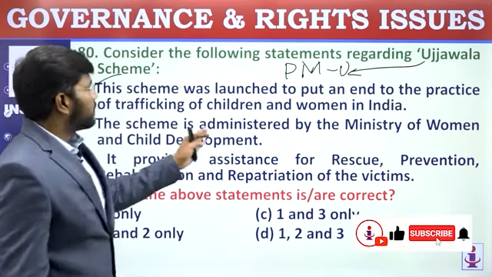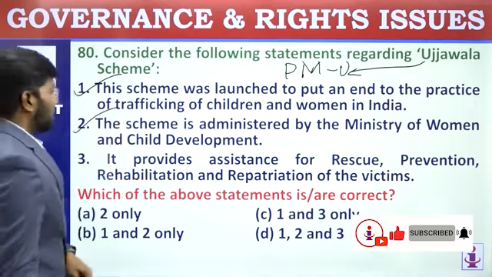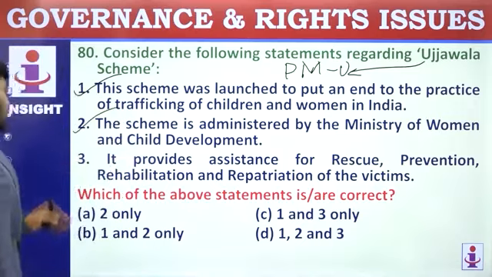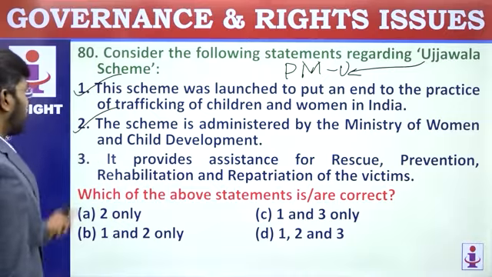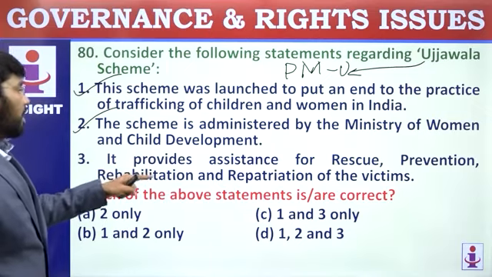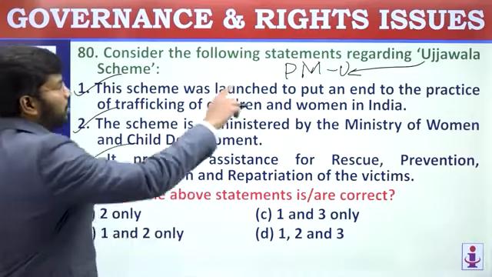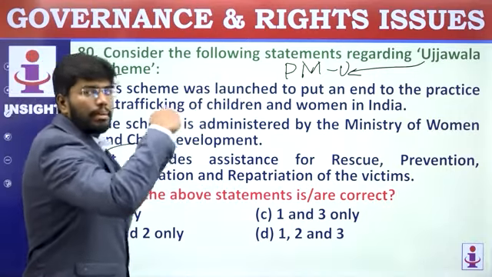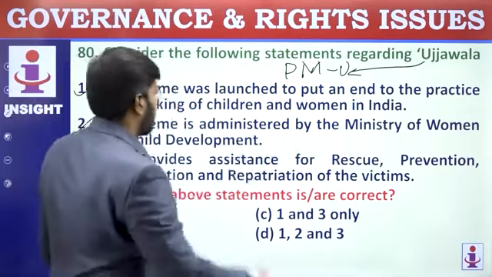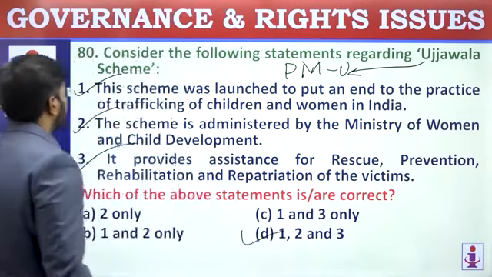The scheme is administered by the Ministry of Women and Child Development. This is also correct. It provides assistance for rescue, prevention, rehabilitation, and repatriation of the victims. All the three statements are correct here. Know the difference between Ujjwala and PM Ujjwala. That is different. So which of the statements are correct? All the three statements are correct.